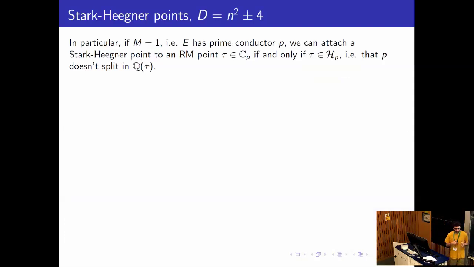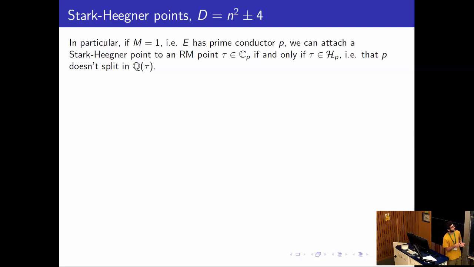And so to summarize what we did until now. So we start with, so sorry, not here, it's not a summary yet, but when we were doing this in the imaginary setting, we were annoyed by this Heegner hypothesis because small primes are inert and not split. But this time we can make the Heegner hypothesis disappear by just setting the part of the conductor to be 1. So this just means that E has prime conductor P.